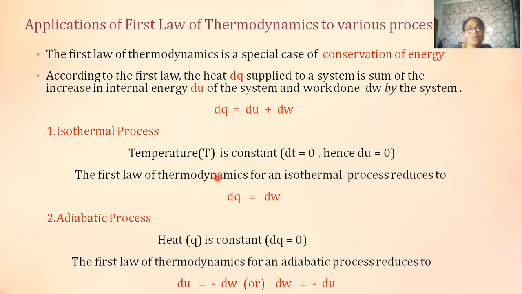So in an isothermal process, dQ is equal to dW. Next, coming to the adiabatic process. We know that in an adiabatic process, the quantity of heat Q remains constant. That means dQ is equal to 0. So the first law of thermodynamics for an adiabatic process reduces to, since dQ is equal to 0, dU is equal to minus dW, or we can also write it as dW is equal to minus dU.